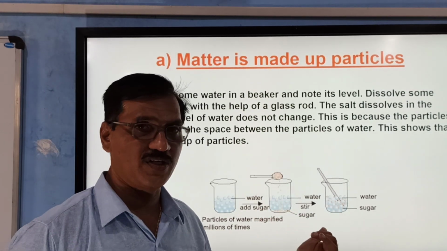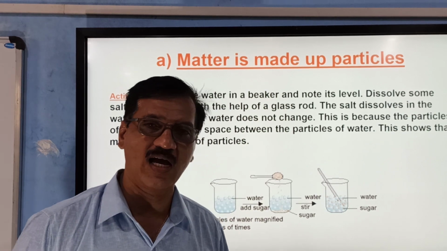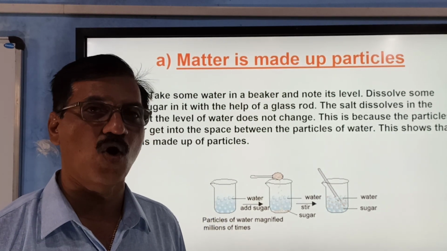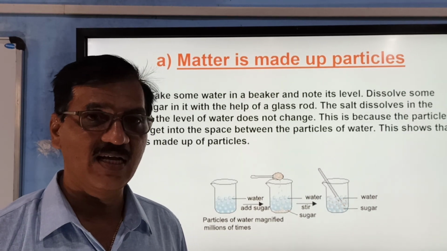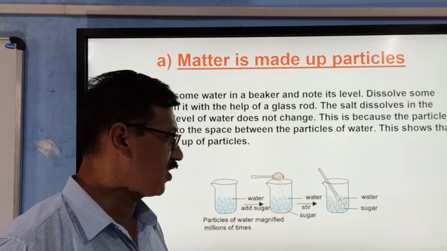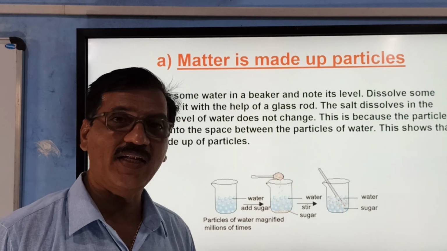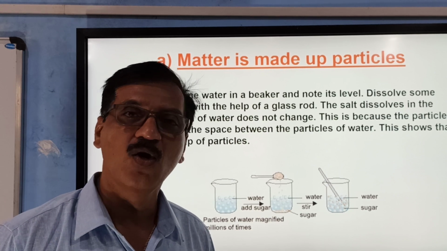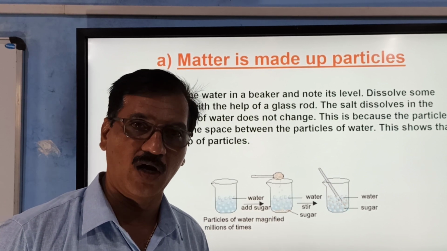Now in this solution, the particles of sugar are occupying the space between the water molecules. Probably there is space between the water molecules where the sugar is present. When they are segregated into smaller and smaller tiny particles, we cannot see them at all.